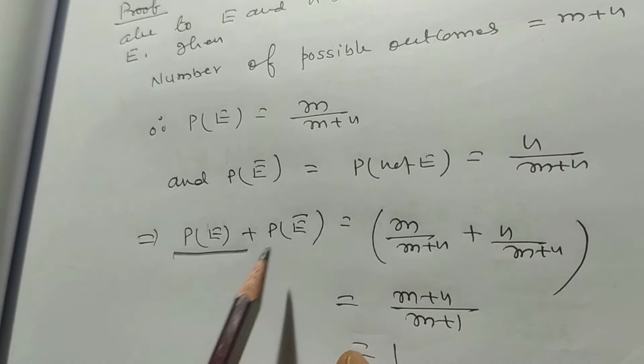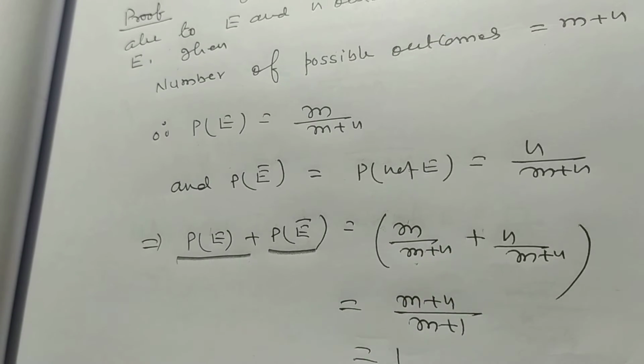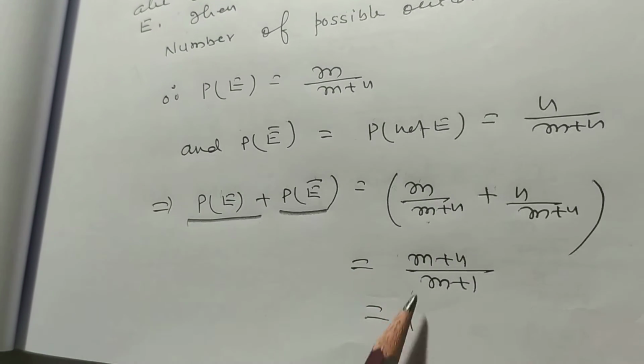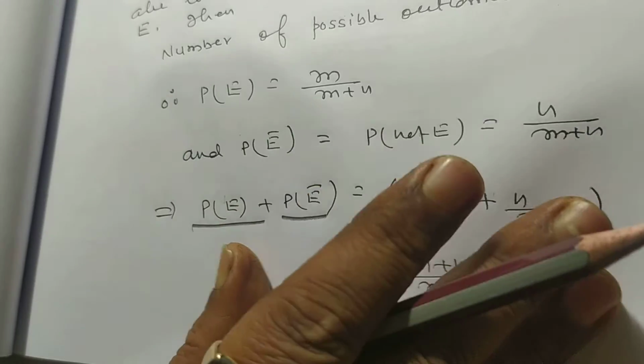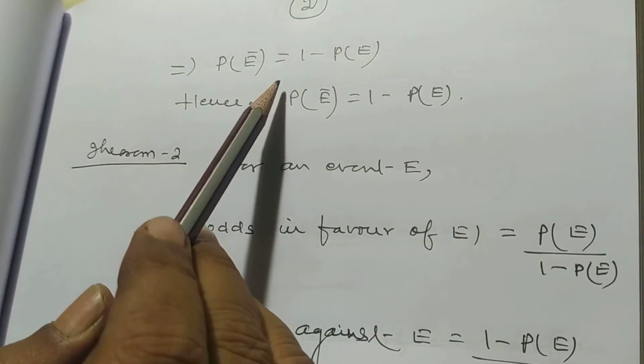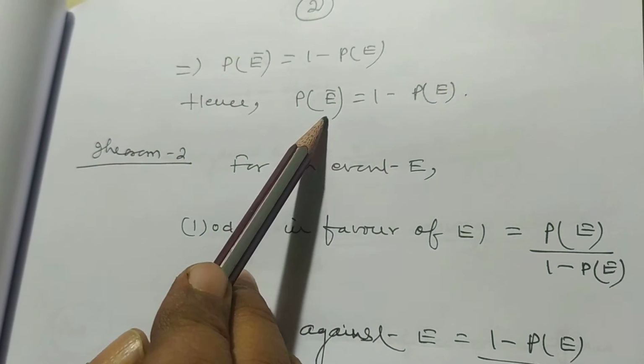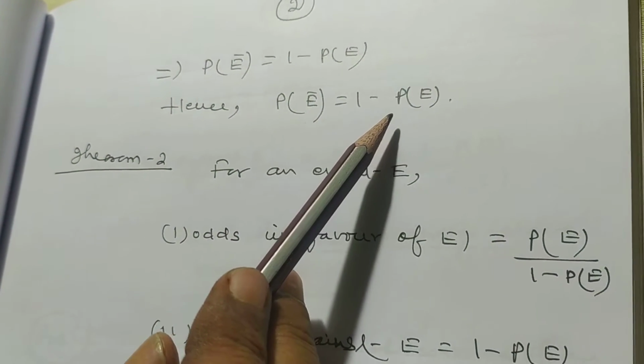So probability of E plus probability of E bar is equal to m by m plus n plus n by m plus n, that is m plus n by m plus n, which is equal to 1. This implies probability of E bar is equal to 1 minus probability of E. Proved.